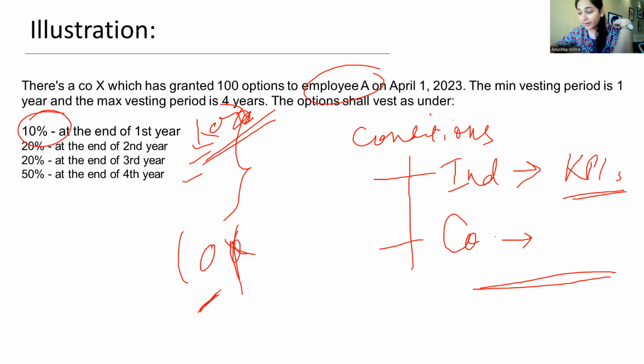When we talk about resignation, say an employee X resigns before all the options have vested. Only 10% options have vested for him, and he resigns after the end of first year. So this 10% of options which were vested would have an exercise period which the company would prescribe, and the options that are unvested, the rest of the options, 90 options that remain unvested, would lapse since the employee has resigned.